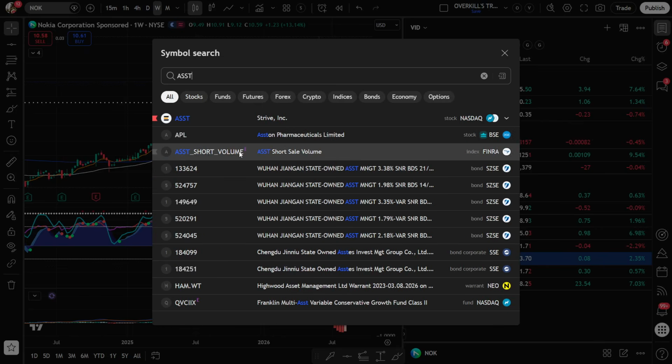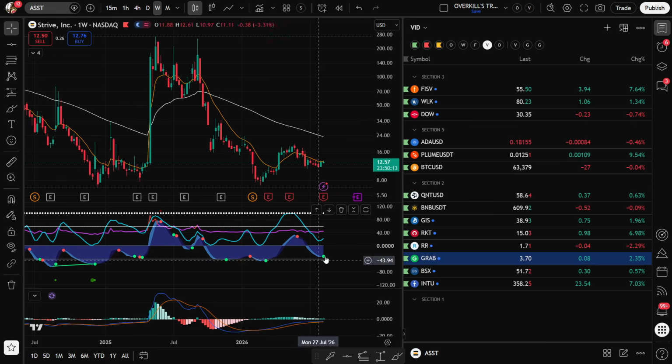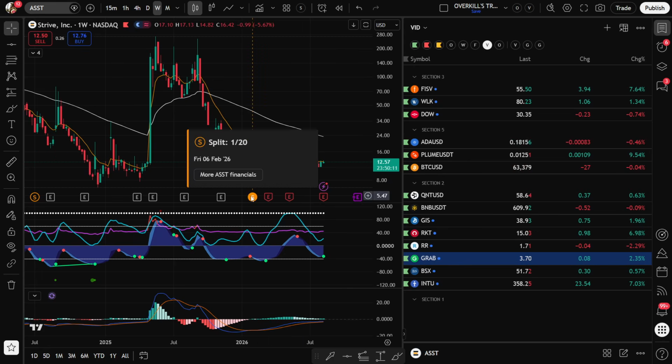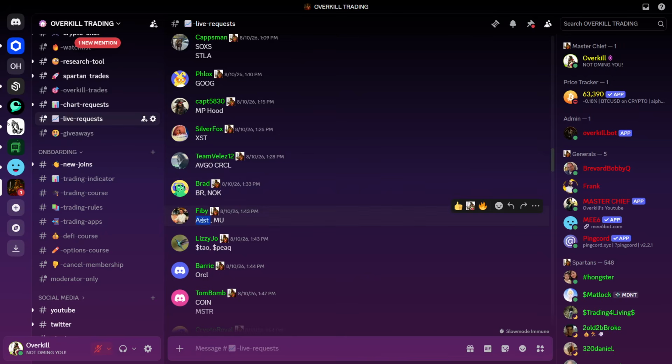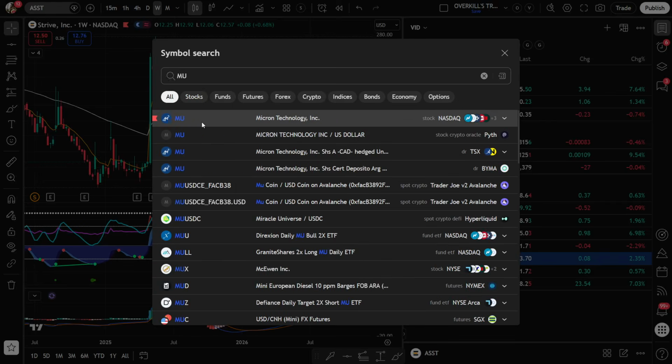ASST and MU. ASST has the signal. These guys had a stock split. I had bought some options. If you ever see your company going into a stock split and you have options, do not hold, because they get all messed up because the prices change. But it does have a green dot, so we would be bullish on ASST. That's a crypto name as well. If crypto goes up, that name is going to perform very well.